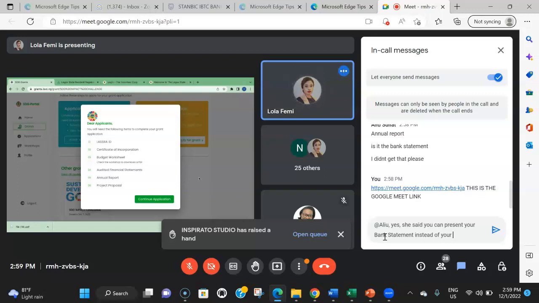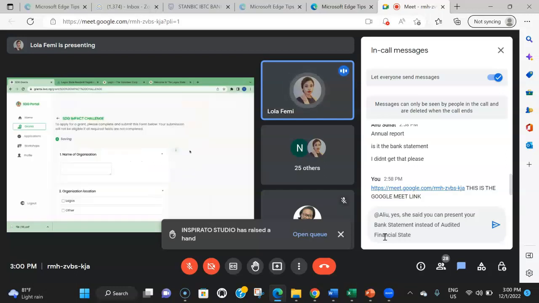Now, one quick one before I continue. All of these documents, whenever you're uploading them, please ensure that they're in PDF because the system does not accept any other formats. So if you want to upload your spreadsheets, you have to ensure that it is in PDF format. This is to protect the integrity of the information that you are submitting, so that whatever you write down, you can always come back and say, this is what I wrote, and nobody can edit your work. So please keep that in mind. That's why we're not accepting editable documents.